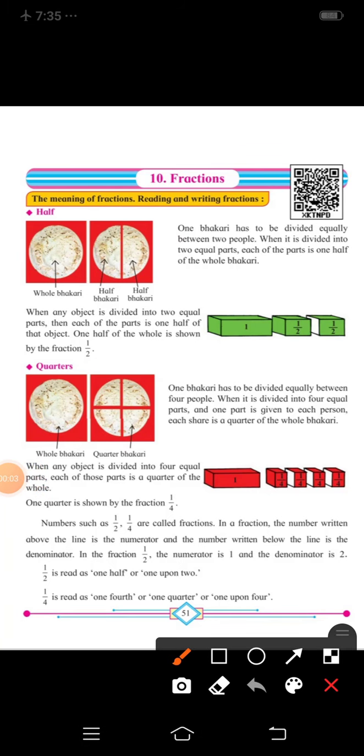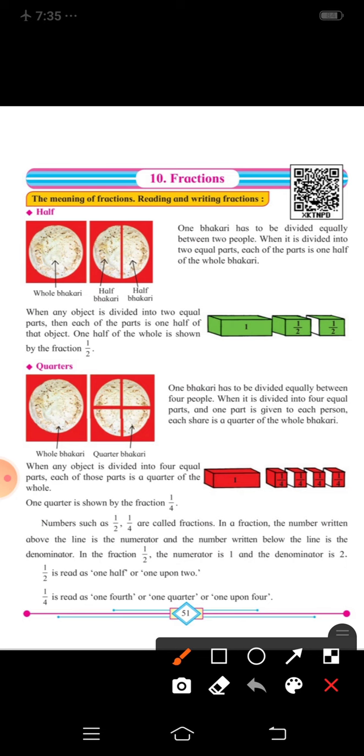Good afternoon, students. Today we are in chapter number 10, that is fractions. What is a fraction, students? Fractions, in the sense, we are going to share things, we are going to divide things equally.